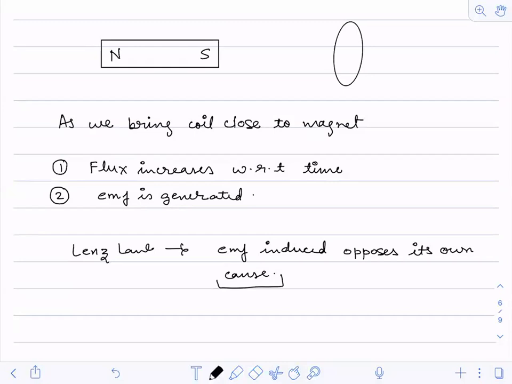Now, when this coil will repel from the magnet, the point is, if it has to repel, in what circumstances will it repel? Can you tell me? Under what circumstances is this coil going to repel the magnet? Yes, can anyone tell me?